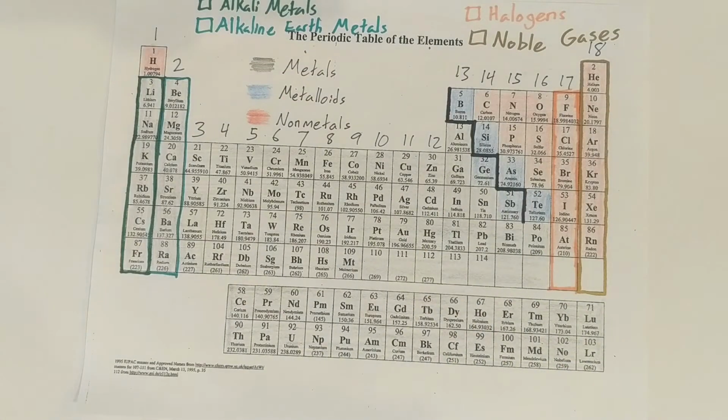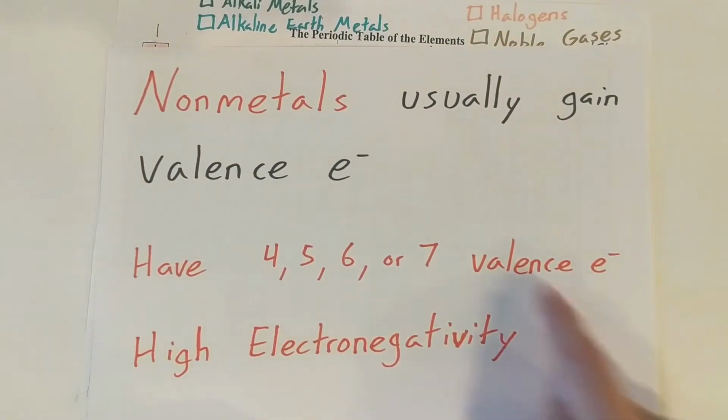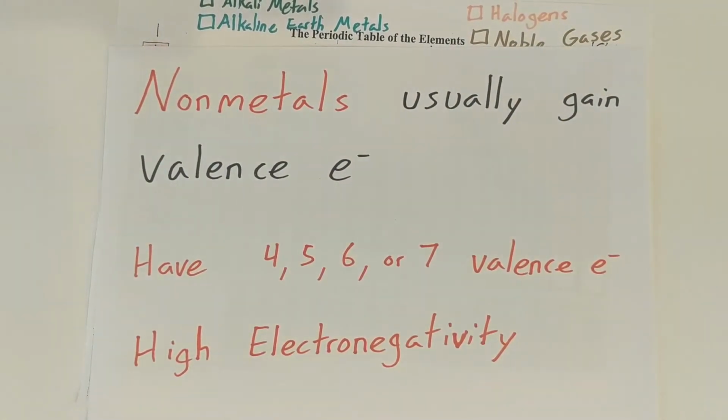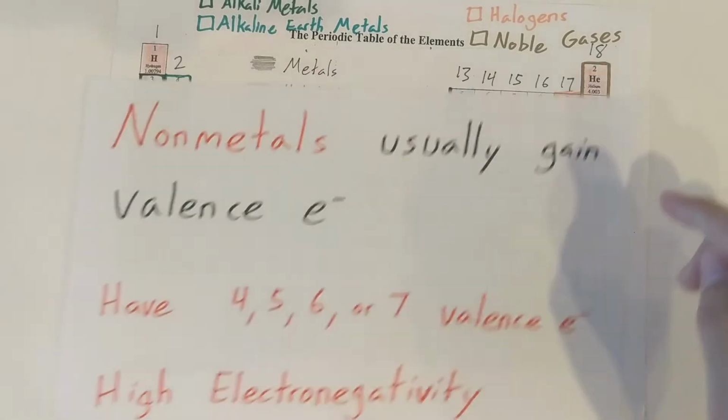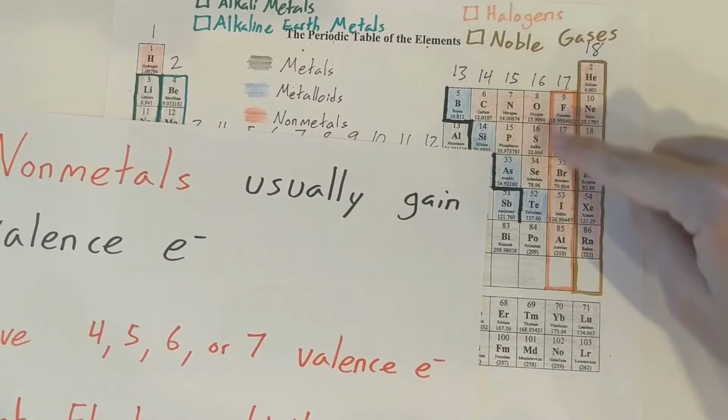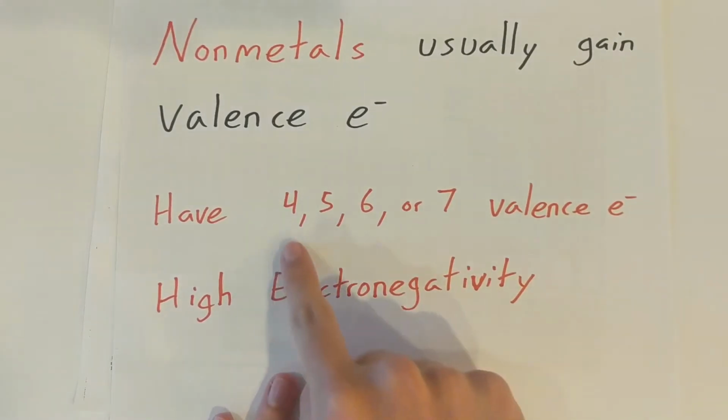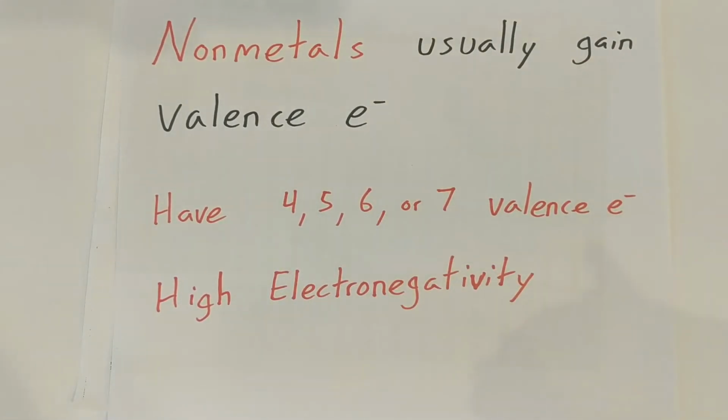And then if we take a look at our non-metals, they usually gain valence electrons. If you see, they're on the right side of the periodic table for the most part, and they usually have 4, 5, 6, or 7 valence electrons. So if they were to lose them, they'd have to lose a lot more valence electrons than however many they're gaining.